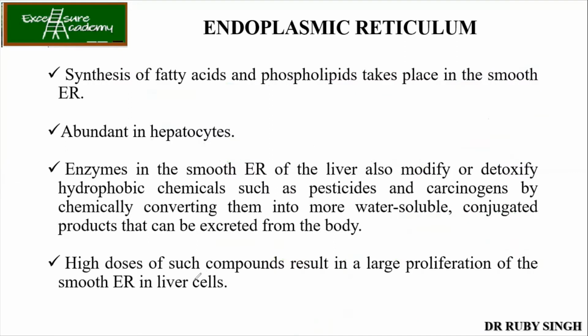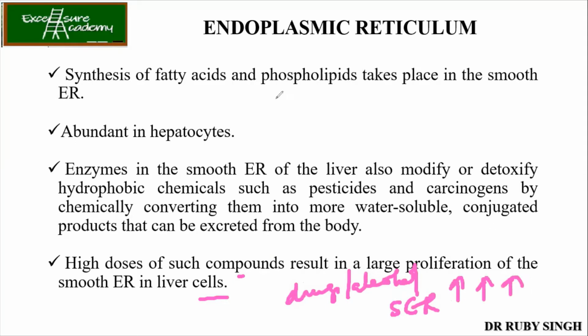So high doses of such compounds result in large proliferation of the smooth ER in liver cells. So what does it mean? It means that if you keep on consuming the drugs or the alcohol, what will happen? The amount or the level of SER will increase.